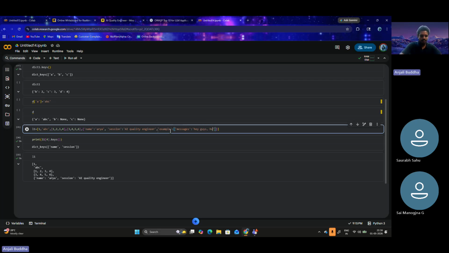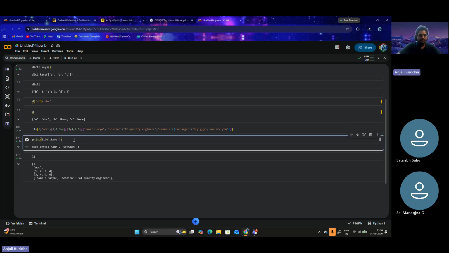Let's run this. There are three keys here in the fourth index, that is the fifth element, the dictionary: name, session, and example.